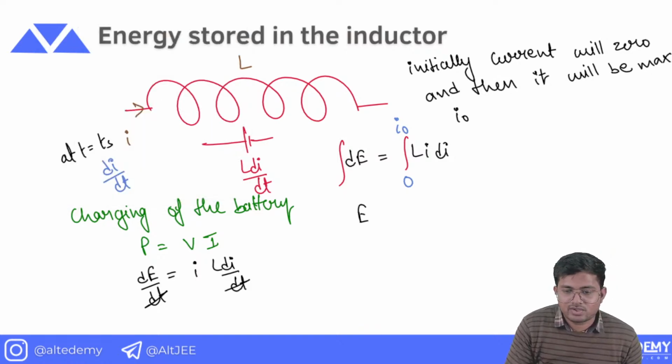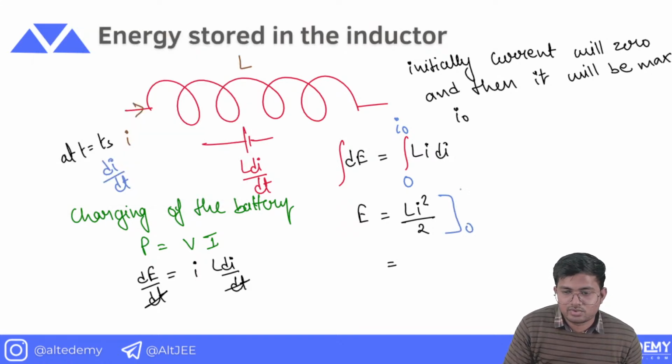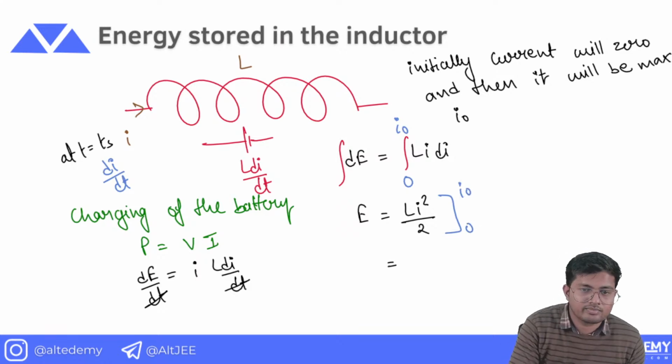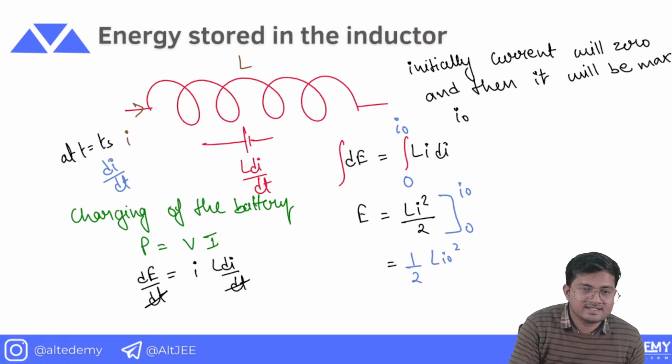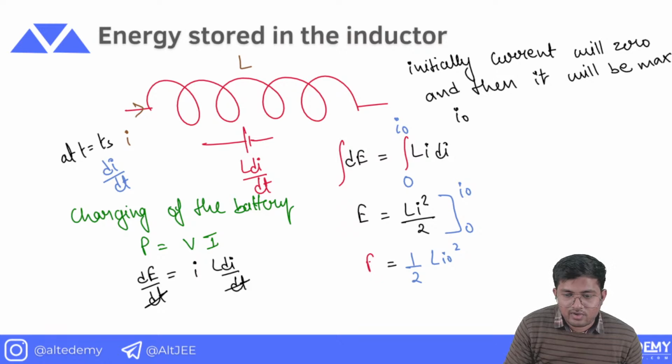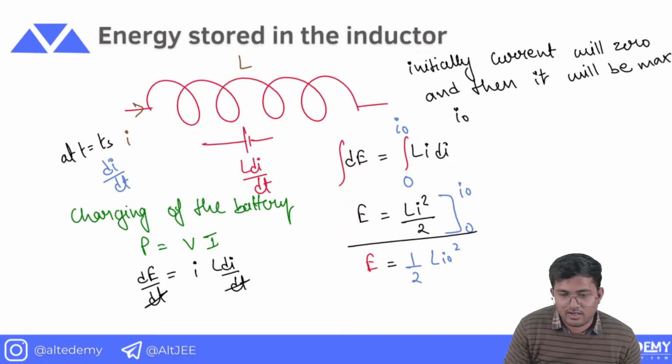When we integrate this, we will get total energy equals to Li square by 2. And when I put the limit of current from 0 to I naught, it is going to be half L I naught square. This is the formula for the energy stored in the inductor. All right, half L I naught square.